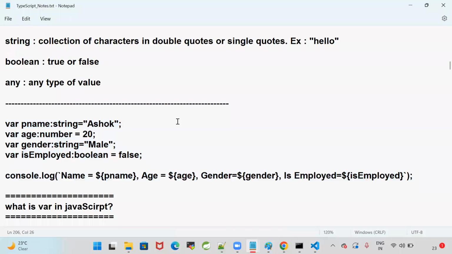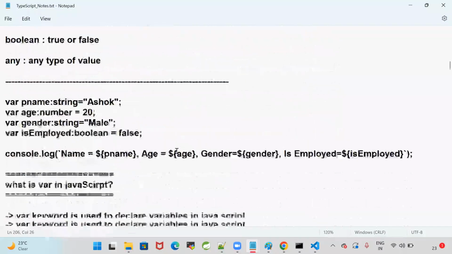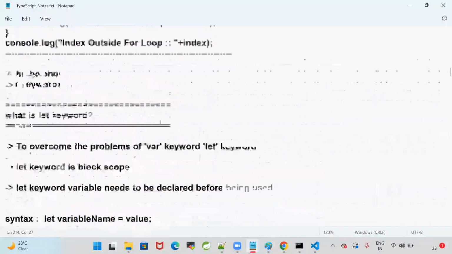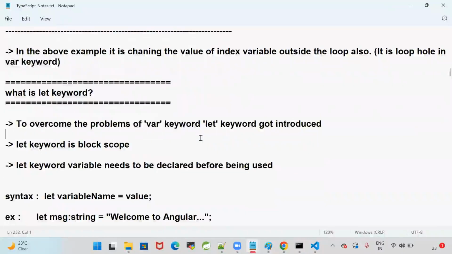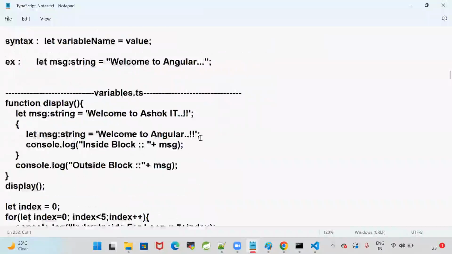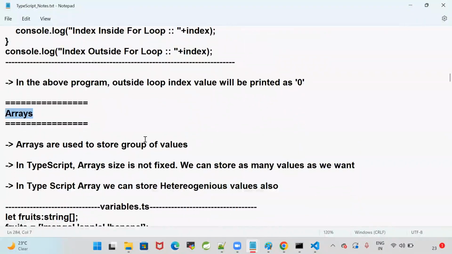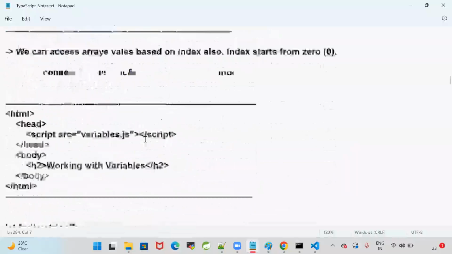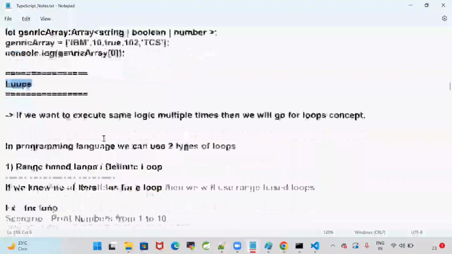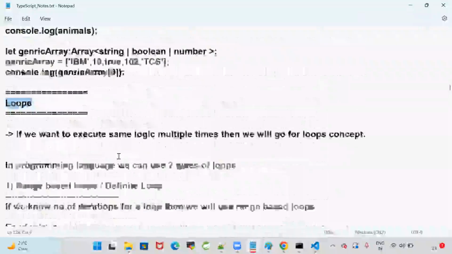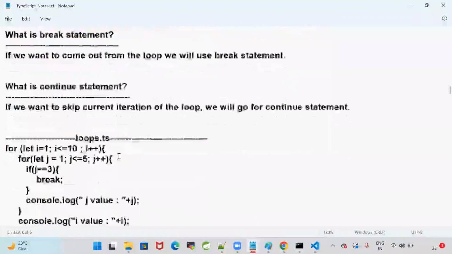So can you guys practice up to the variables concept? Tomorrow I will talk about what is var keyword and what is let keyword in TypeScript. The difference between var and let is important to understand. After that, the arrays concept will be available, and after the arrays, loops. I'm not going to explain the arrays and loops, guys, because you already know that in Java. I don't want to waste your time.